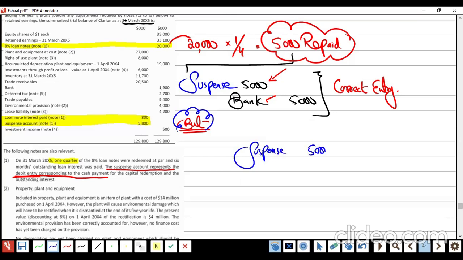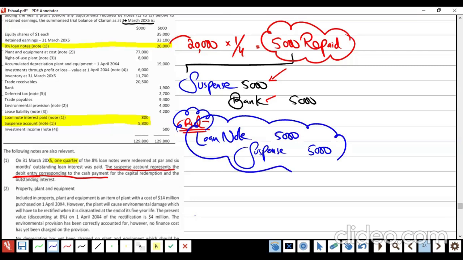If you have a suspense account, you have to remove it. Suspense opens up where an entry is missed, and in order to make the correction, suspense has to go out. Suspense gone. And what is supposed to be there is the loan note. So loan note debit, suspense credit. Am I right or wrong?